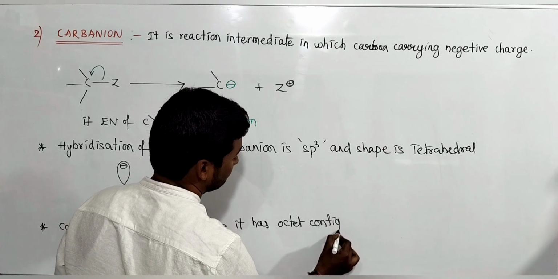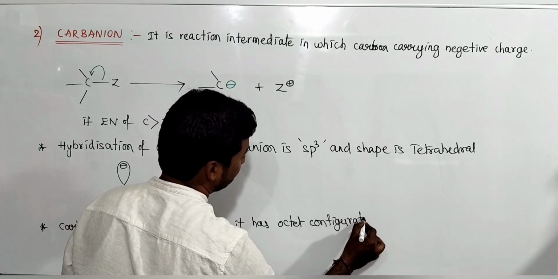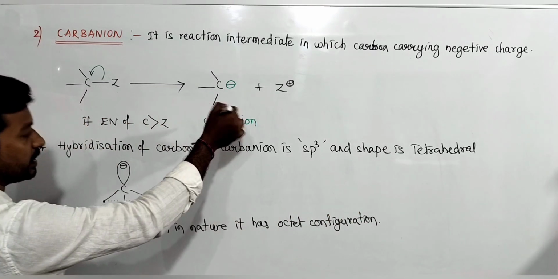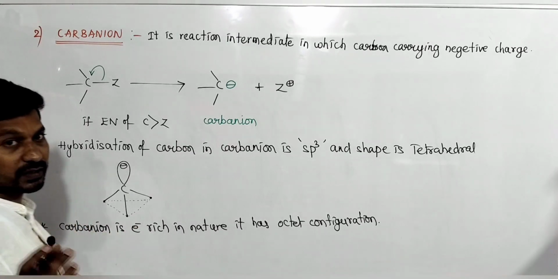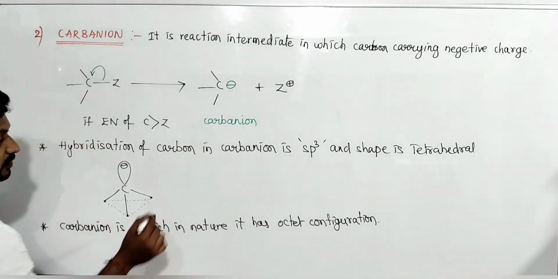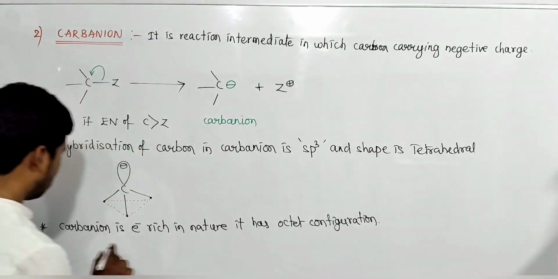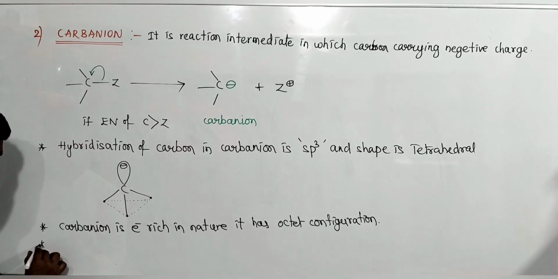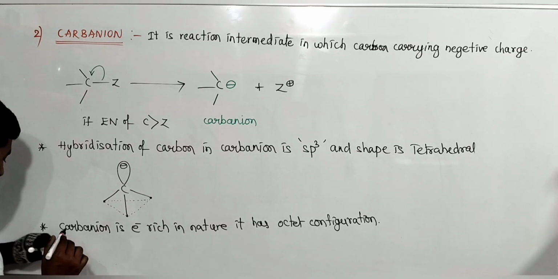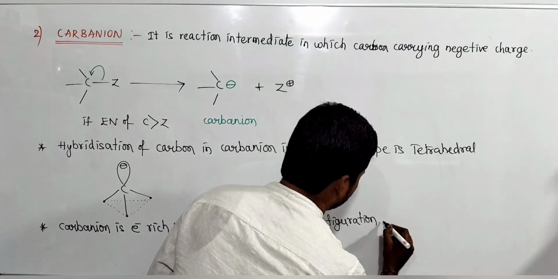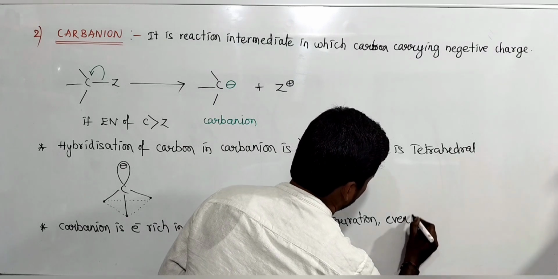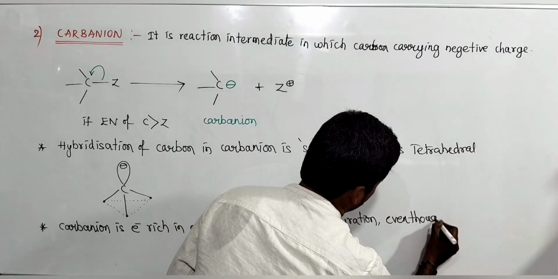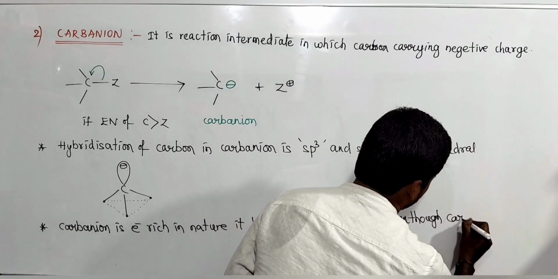Even though it has octet configuration, it is unstable because of the negative charge. If 8 electrons are present, that is stable actually, but due to the presence of negative charge, it is unstable. Carbanion is unstable.